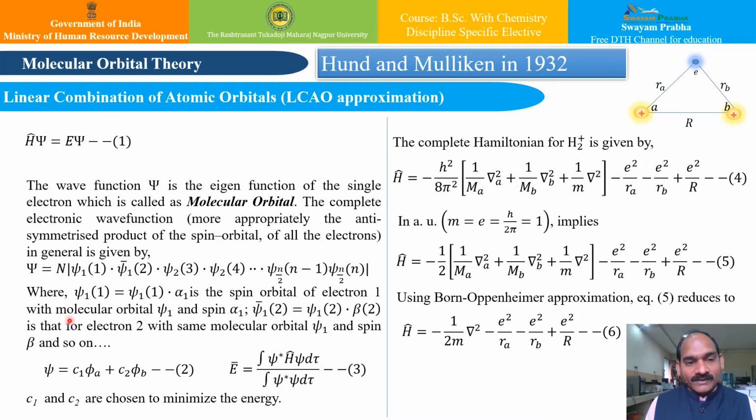wherein psi1 bar 1 actually comprises two parts, psi1 of 1 and alpha of 1, and this is the spin orbital of electron 1 with molecular orbital psi1 and its spin alpha. Whereas the other part, psi1 bar 2, is psi1 of 2 into beta of 2, and it is electron 2 with the same molecular orbital psi1 with the spin beta, and so on. So this is a generalized wave function which we can give over here.